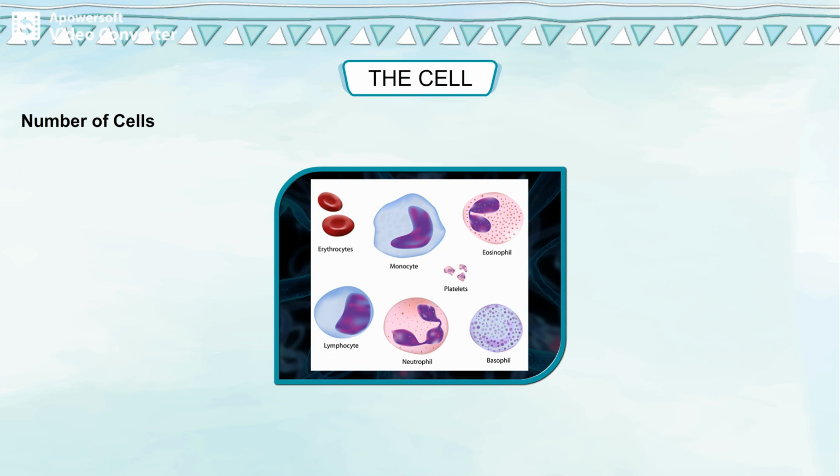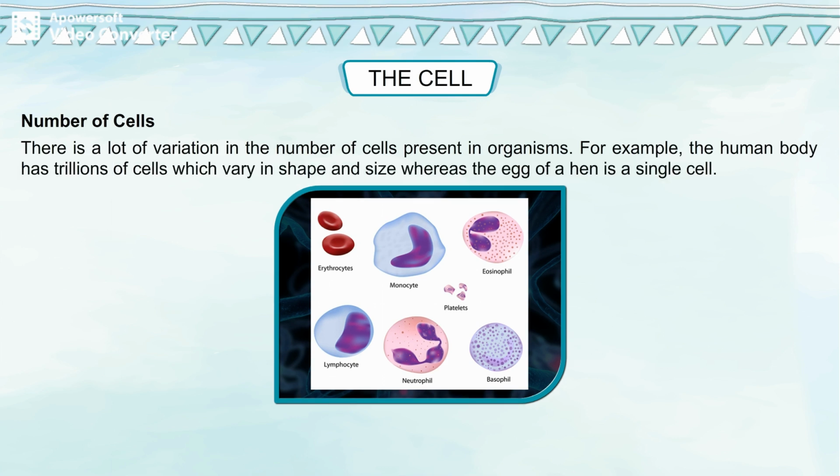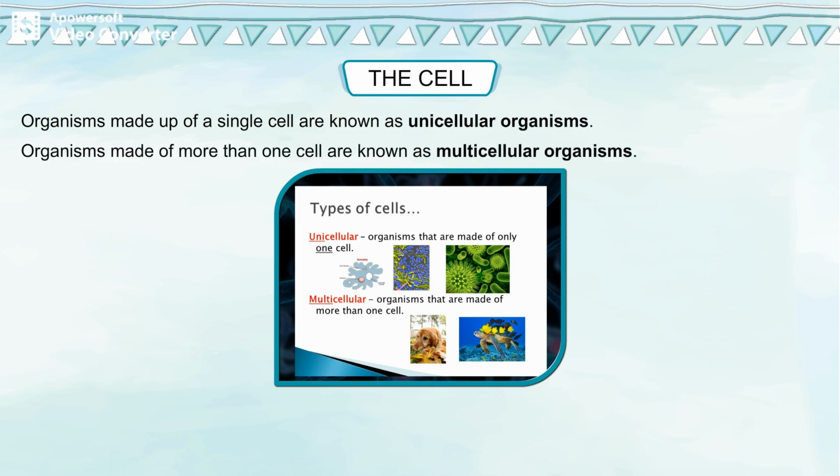Number of cells. There is a lot of variation in the number of cells present in organisms. For example, the human body has trillions of cells which vary in shape and size, whereas the egg of a hen is a single cell. Organisms made up of a single cell are known as unicellular organisms. Organisms made of more than one cell are known as multicellular organisms.